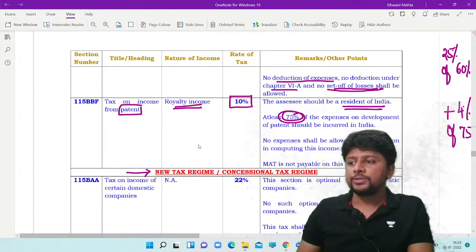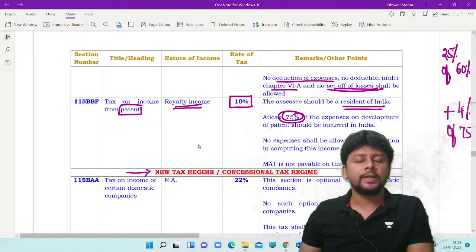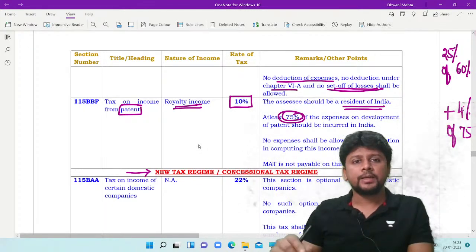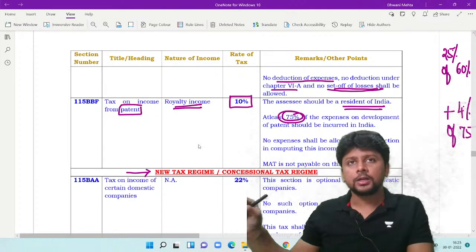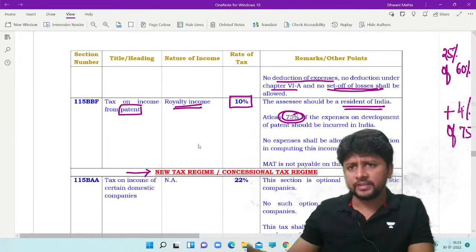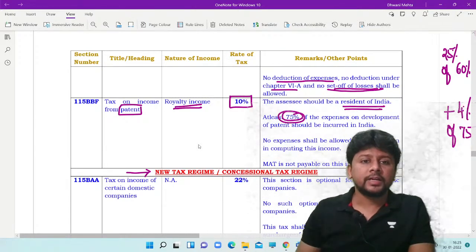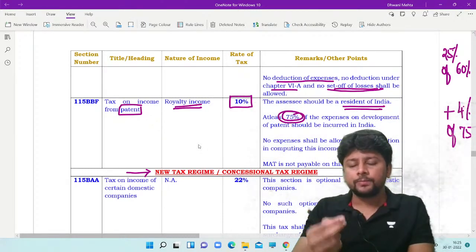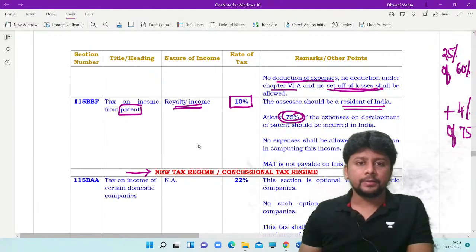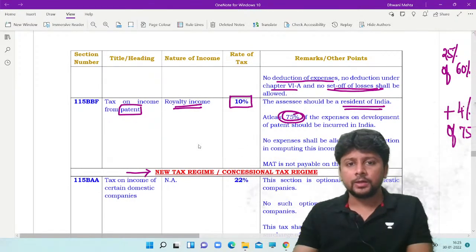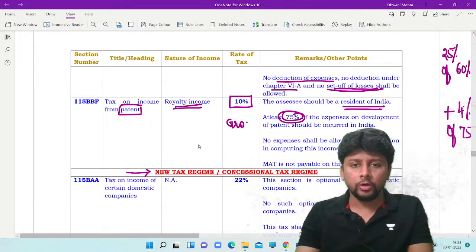When you say patent is to be developed in India, the whole intention is that the patent should be developed in India. The expense incurred should be 75, 80, 85%. Then the royalty income that you generate out of this will be taxed at the rate of 10%. No expenses allowed as deduction. So on gross basis, you will have to pay this tax.